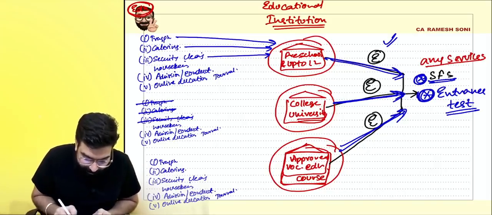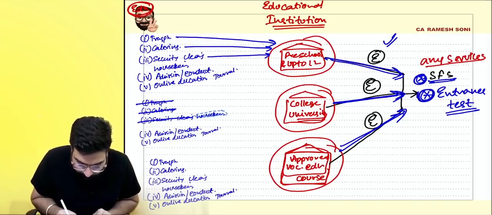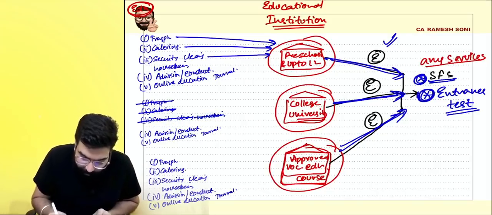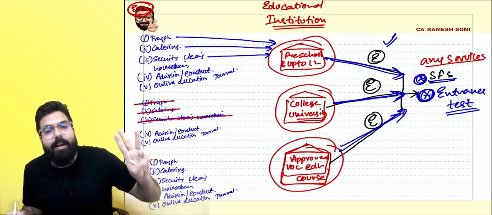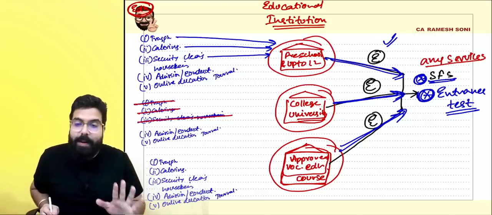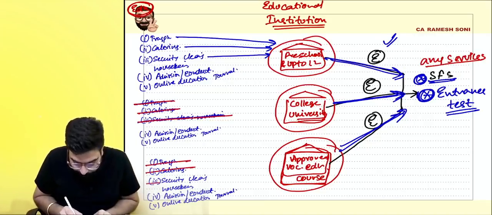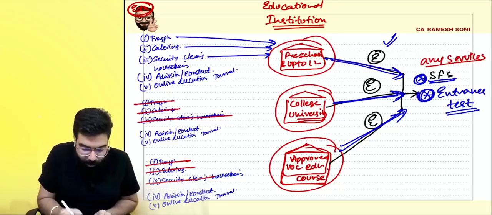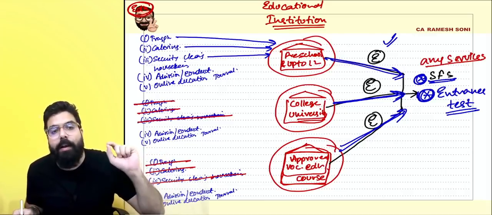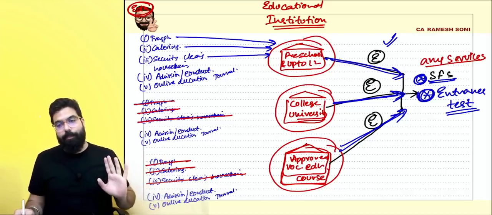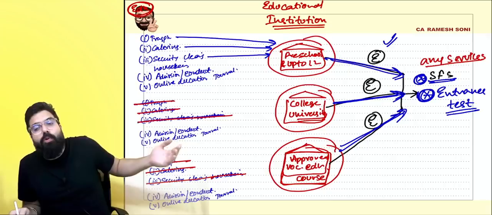Even these three services, sir, what are the three services? Transportation, catering service, security, cleaning, and housekeeping service will not be exempted in these scenarios. Is my point clear to all? In this scenario, it shall not be exempted. That's all they are trying to say. It is only applicable in case of preschool up to 12th.